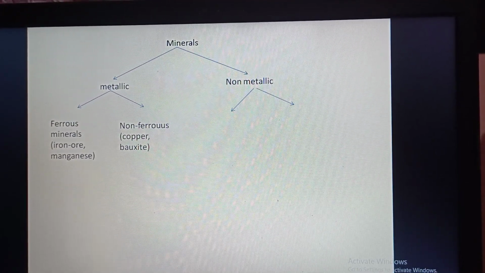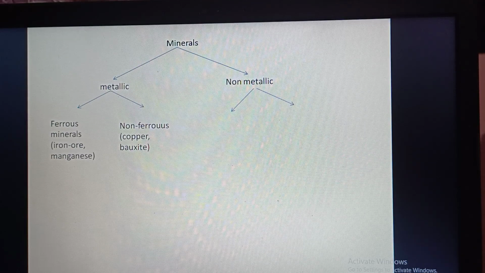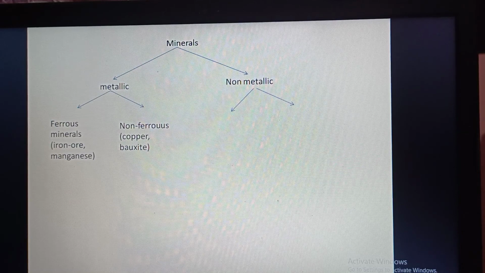What are ferrous minerals? The minerals which contain iron. For example, obviously iron ore, and another one will be manganese. Non-ferrous minerals are the minerals which do not contain any iron, for example copper and bauxite. Now come to non-metallic minerals. What are non-metallic minerals? The minerals which don't contain any metal.